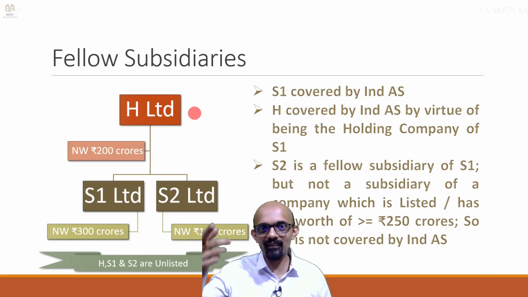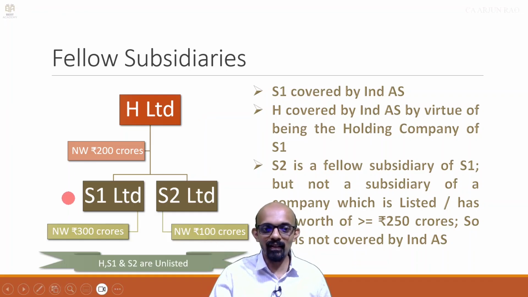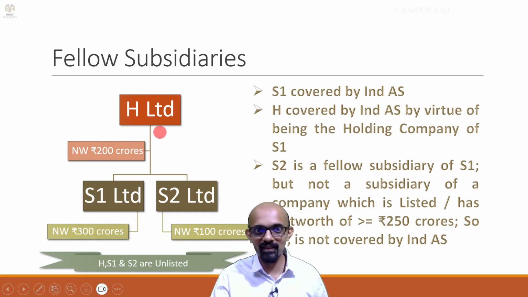Okay, only one level you see. So S1 is covered by Ind AS, H covered because of S1, but S2 cannot be covered because of H. But suppose H had 250 crores net worth or H limited was listed, then yes, S2 will be covered.